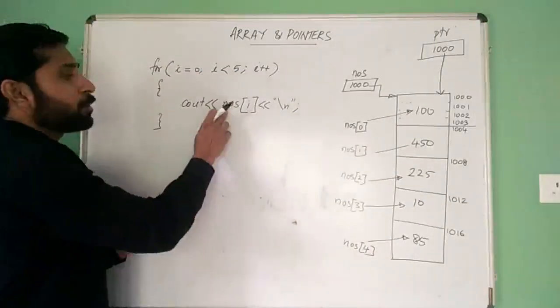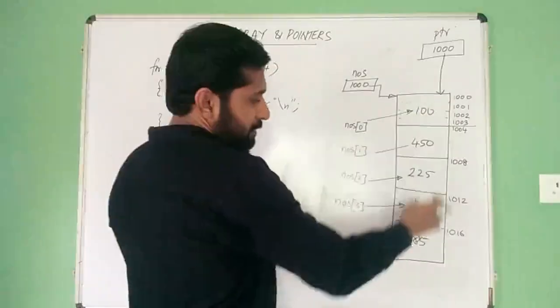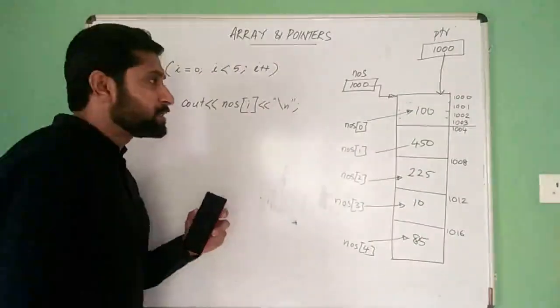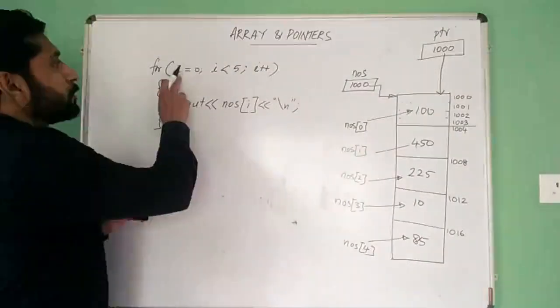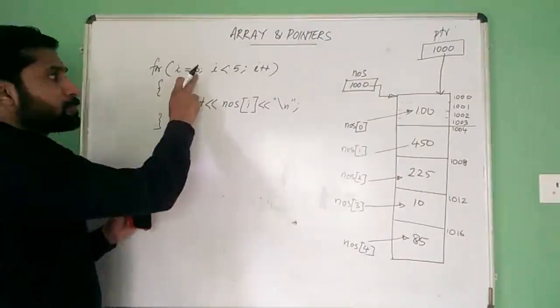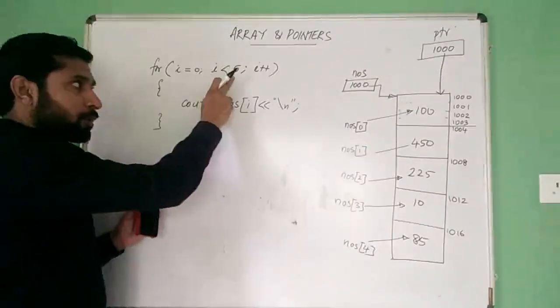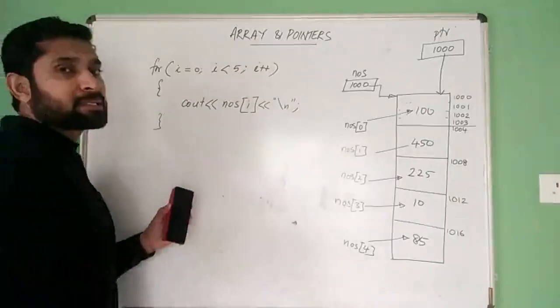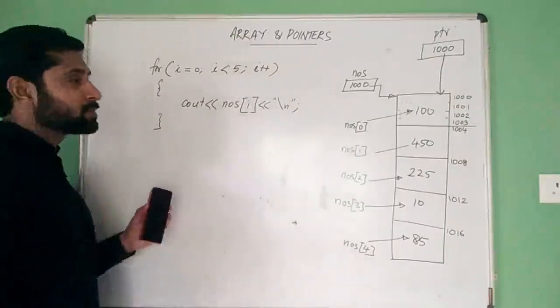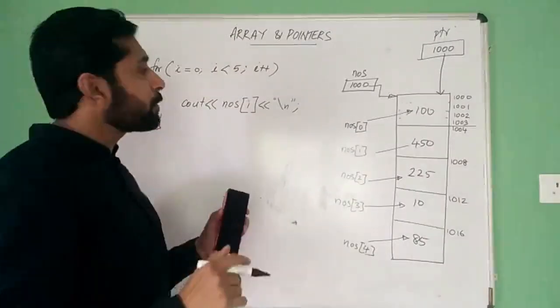Name of the array is NOS. It has this many elements, suppose initially. Then we can use a loop like this, starting from 0 up to 4. It is executed 5 times: 0, 1, 2, 3 and 4.